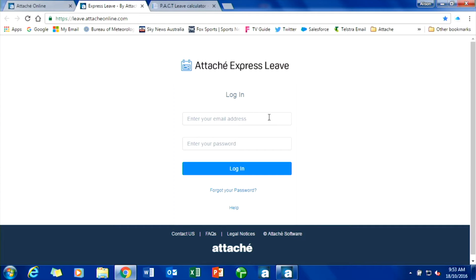When I launch Express Leave, the first thing it wants me to do is enter my email address and password. I've already registered for Express Leave. It's not necessarily for every company, depending on your industry.